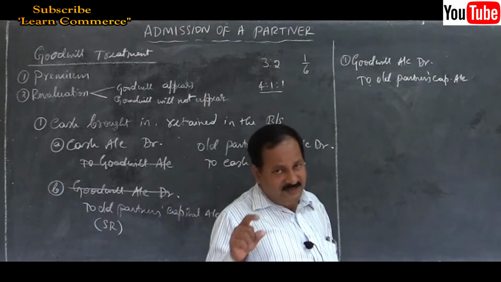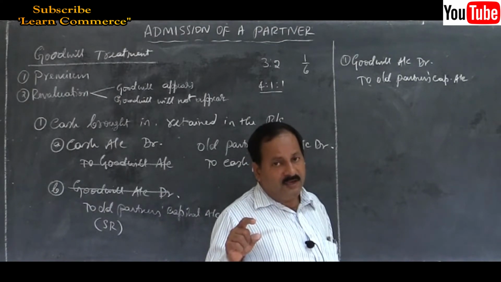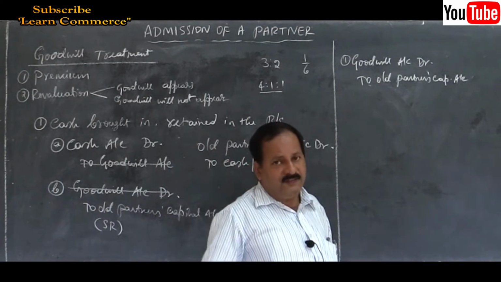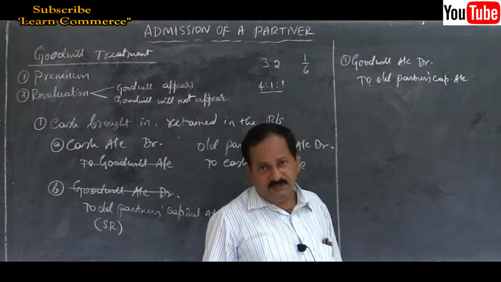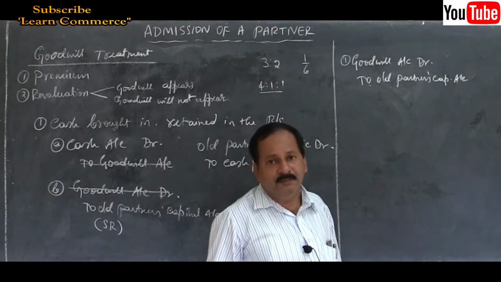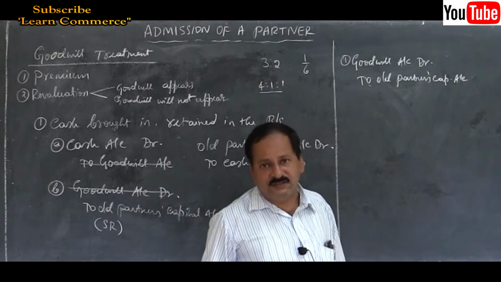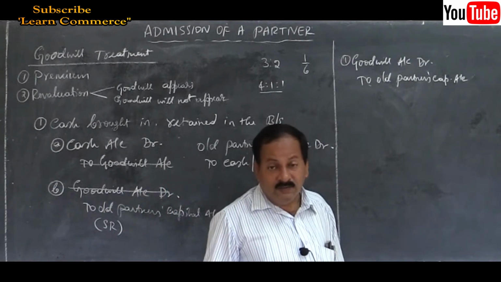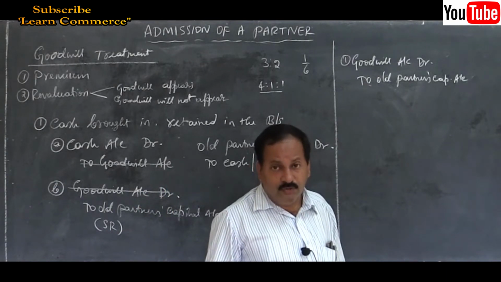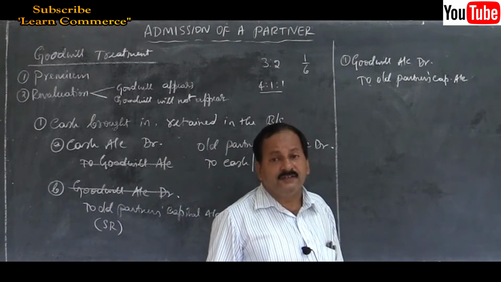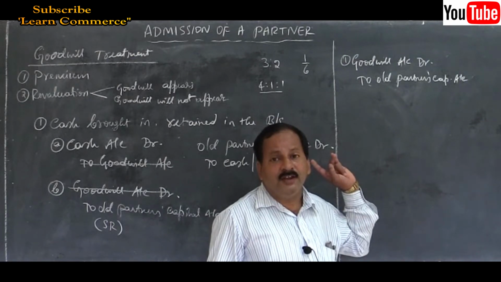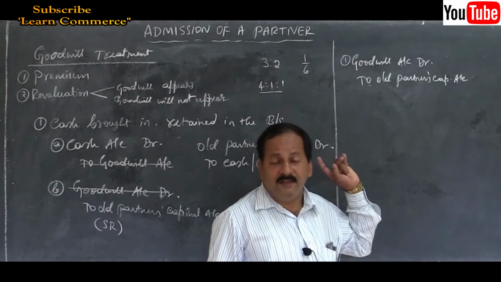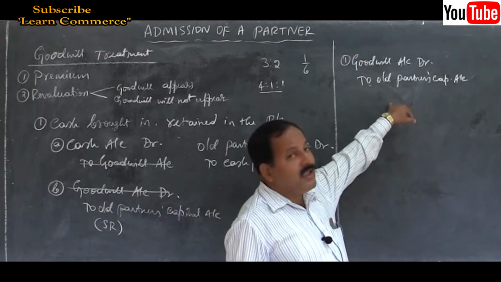Either they will give in the problem, goodwill should be created to the extent of 40,000, or goodwill should be created in the books of the firm to the extent of rupees 30,000. Or they will say goodwill should be created on the basis of the new partner's share, and you have to calculate here.